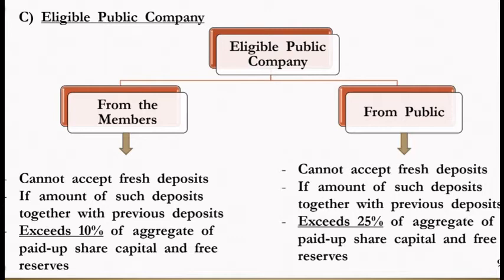When an eligible company collects deposit from the public, the amount of such deposit together with the previous deposit should not exceed 25% of aggregate paid up share capital and free reserve. Again, I am repeating: an eligible company can collect deposit in two ways, from members or from the public. From members, the deposit with the previous deposit should not exceed 10% of paid up capital; from the public, it should not exceed 25% of aggregate paid up share capital and free reserve.